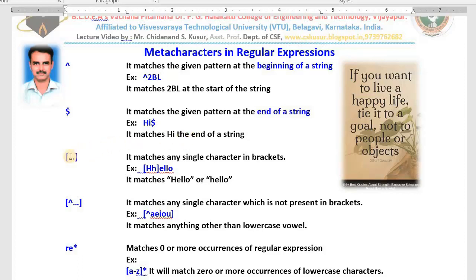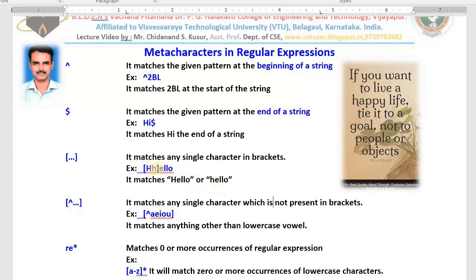And see the third regular expression. It matches any single character in brackets. Here dot I have written. Dot might be any of the characters. See the example. Here I have written capital H as well as small h. That means it matches any single character. Afterwards I have written ello. That means this regular expression will search for the pattern capital H then ello. That means it matches hello that begins with capital H, and it matches hello that begins with small h also.